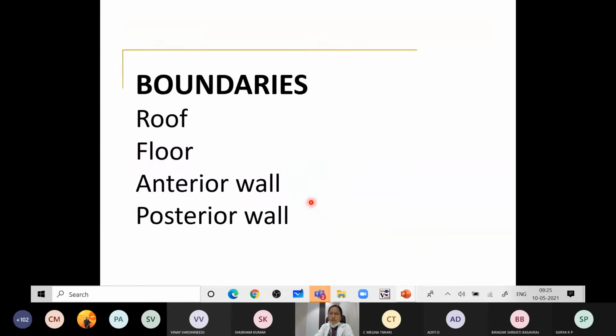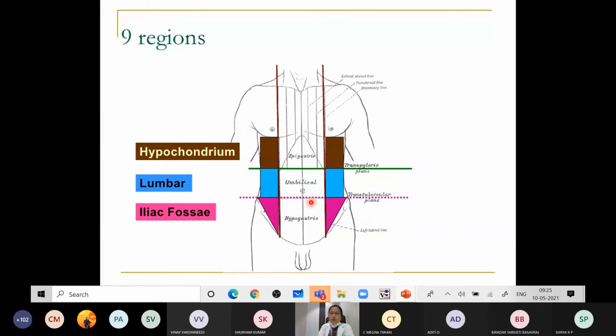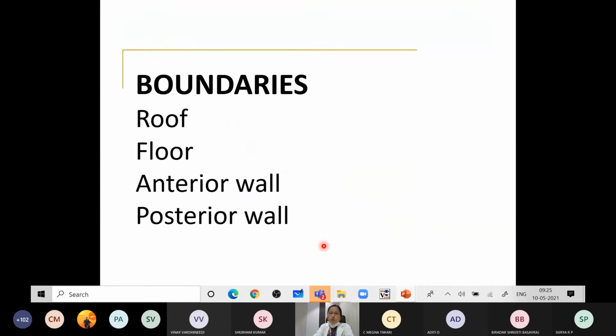So altogether there are 9 regions of the abdomen: the epigastric, the right and left hypochondriac, the umbilical, the right and left lumbar, the hypogastric, and the right and left iliac fossae. These regions are very important to topographically locate your viscera, so you have to know the quadrants of the abdomen.